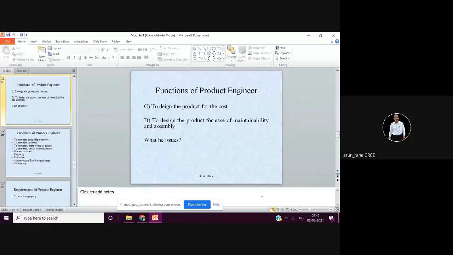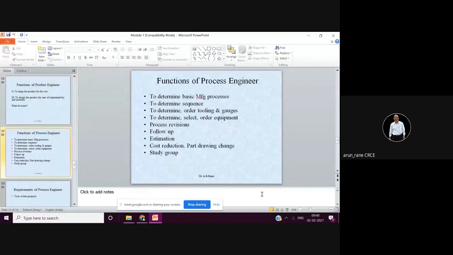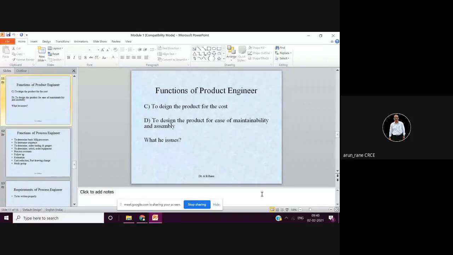You should not earn very high profit. At the same time, your cost should not be such a low that you don't earn anything. See, you have to earn, isn't it? That is the basic requirement. But as I said, 5%, 10% is sufficient. You should not go for 25% or 50% of the product.